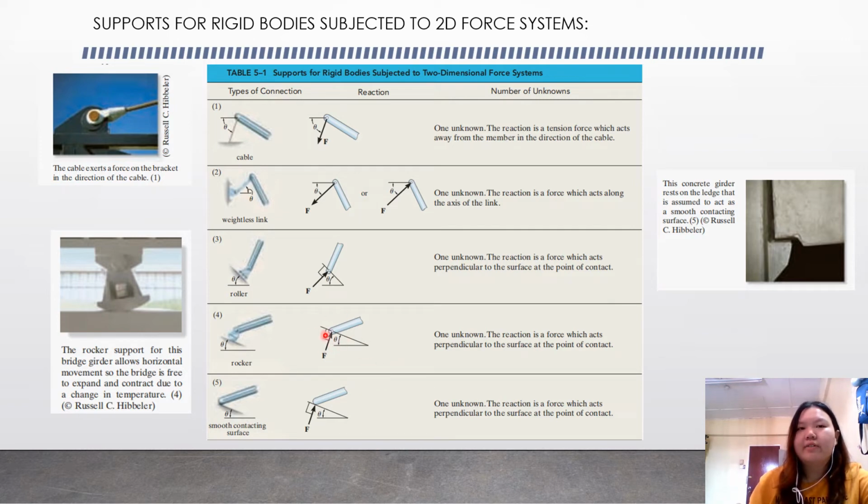So I have 90 degrees here. And then we have a smooth contacting surface, with only one unknown. The reaction is a force which acts perpendicular to the surface at the point of contact. This is an example for the number 4 type of support, and this is the example for the number 5 support.